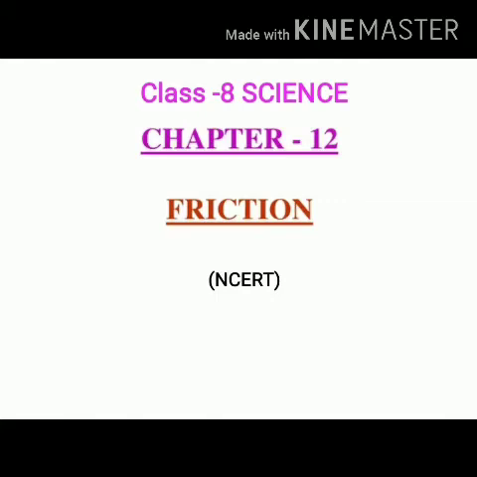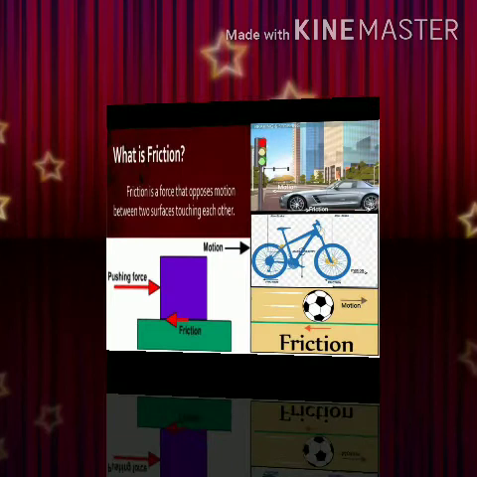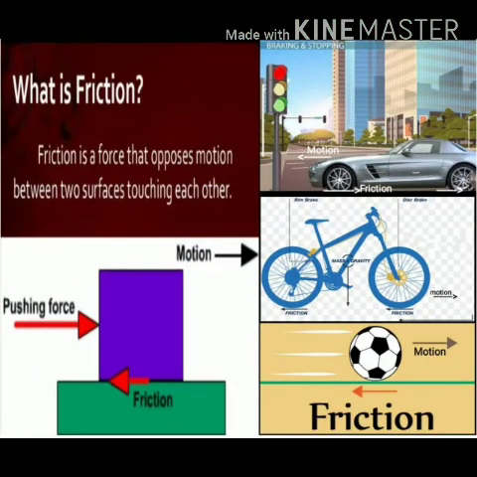Hello students, we are here to start with chapter 12, friction. In your previous chapter, you have already learnt what friction is. Friction is the force which always opposes the motion of any object when it moves over another object. You can consider the following situations.